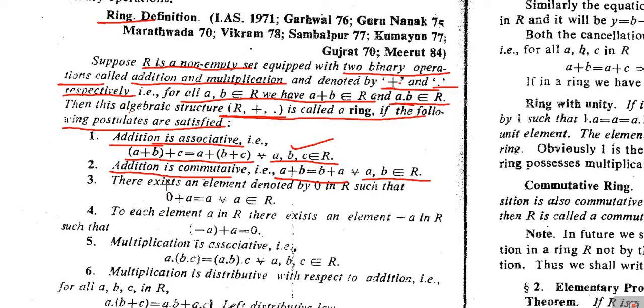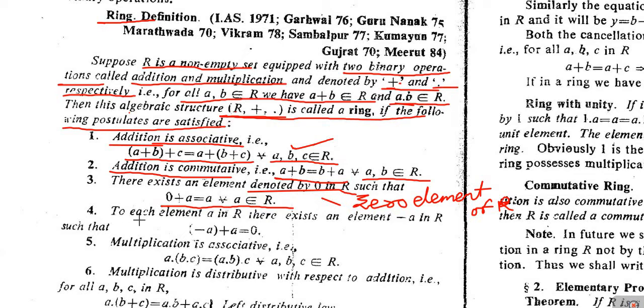Next, the third postulate is that there exists an element denoted by 0 in R such that 0 + a is equal to a, for every a belonging to R. There must be an element 0 in R such that a + 0 equals 0 + a, and both are equal to a, for every a belonging to R. If yes, then such element 0 is called the identity element under addition, also called the 0 element of R. So R must have the 0 element.